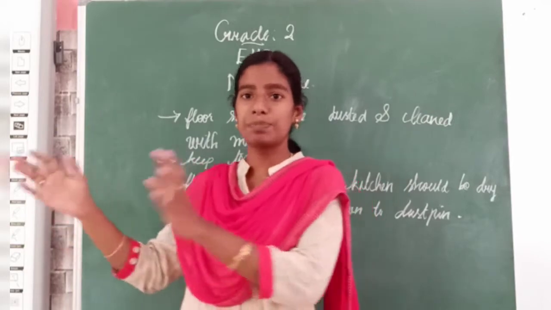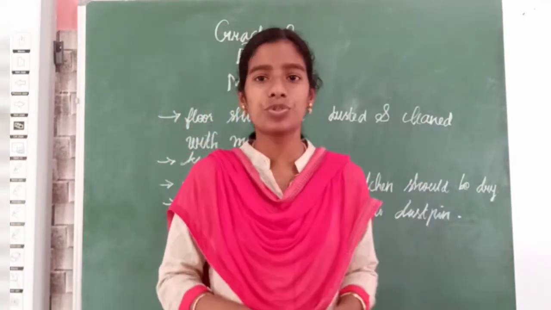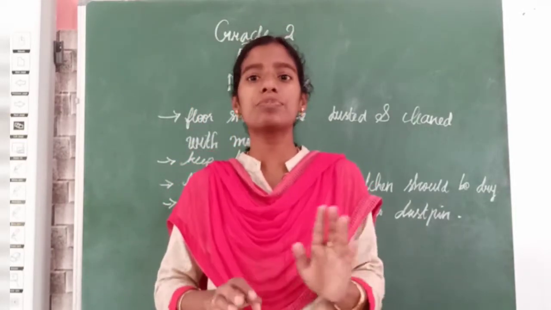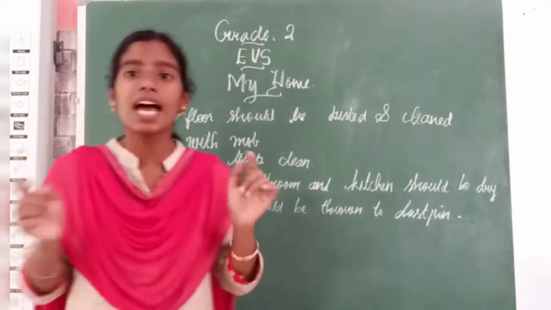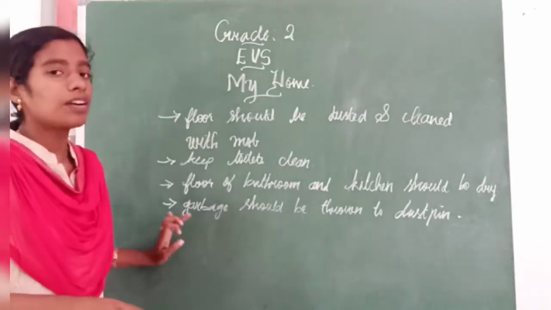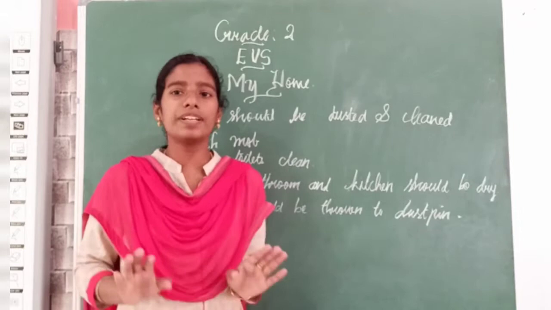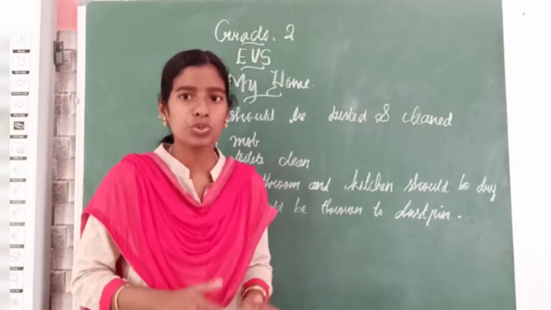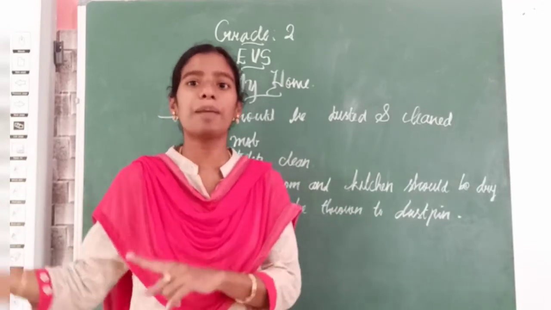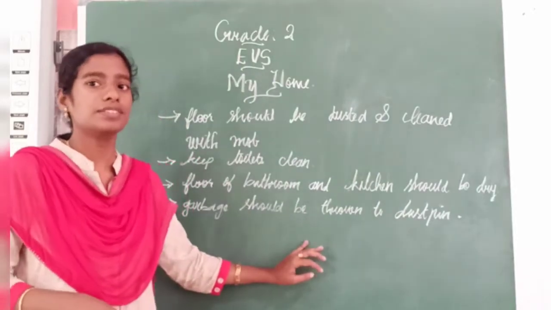You have to keep a dustbin outside the home and regularly, every day you have to take this waste to the dustbin. You should not keep this garbage inside our house. Okay. What is the last point? Garbage should be thrown to the dustbin regularly. Every day after use, you have to throw this garbage to the dustbin kept outside our house. Clear? Shall we move on to the next one?